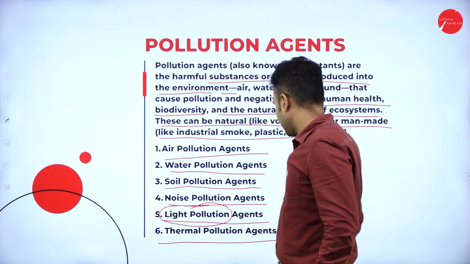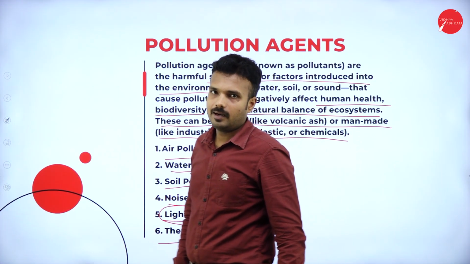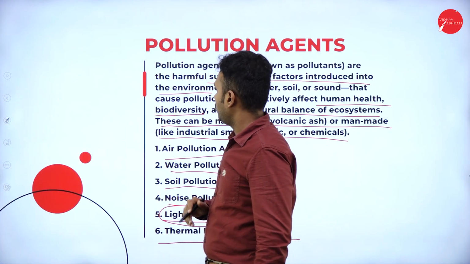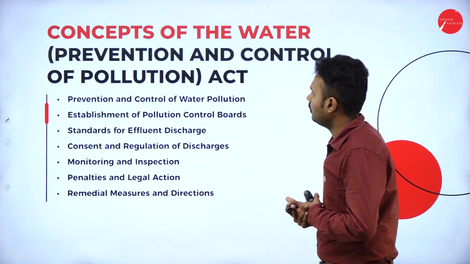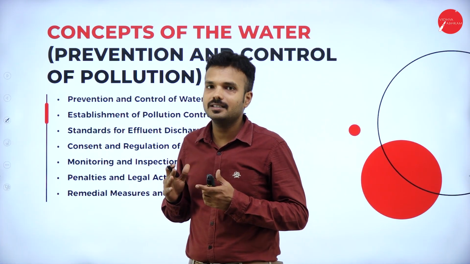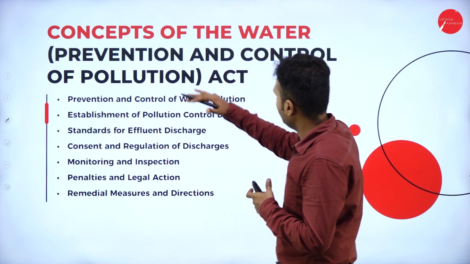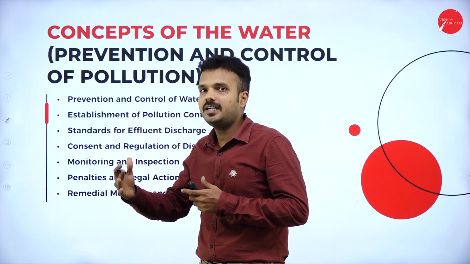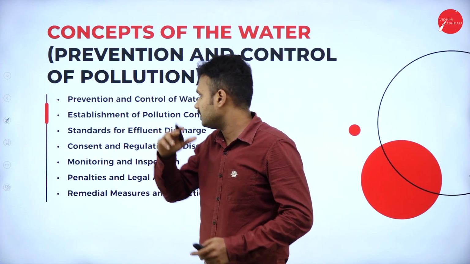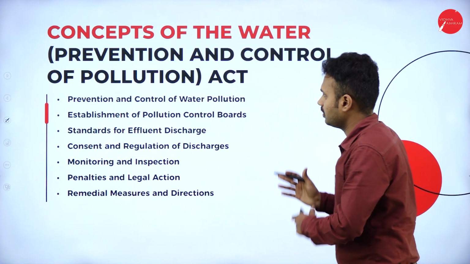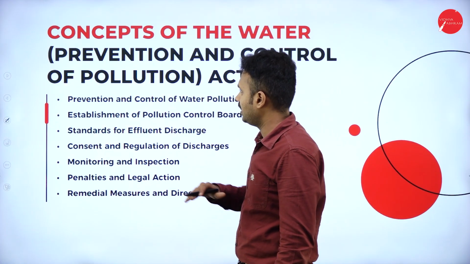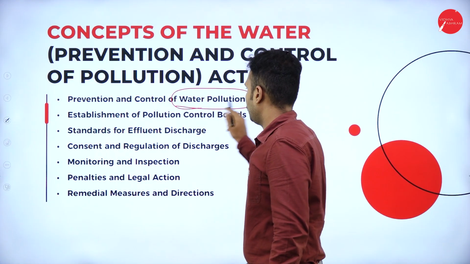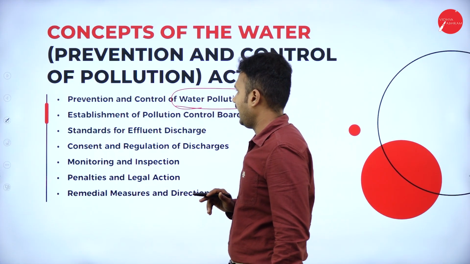Thermal pollution: we are already aware of thermal pollution, which affects the surrounding environment. Followed by the components of the Water Act. So what exactly does the Water Act say? It is about the prevention and control of pollution. Prevention is different, control is different; it is going to prevent and also control. Prevention and control of water pollution is the main aim of the Water Act.